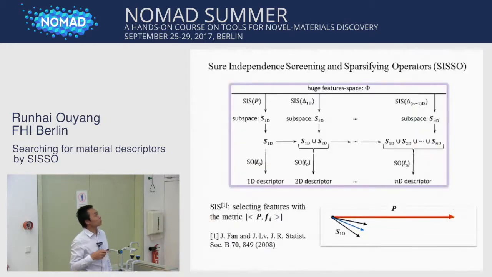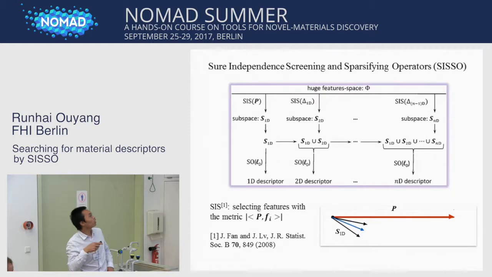Then we propose SISSO, a new method, which combines sure independence screening and a sparsifying operator. Here SIS is a dimension reduction method, which selects features with the metric being the inner product between the target property and any feature. For example, for the property P, we calculate the correlation of all the features with P and select the highly correlated features.